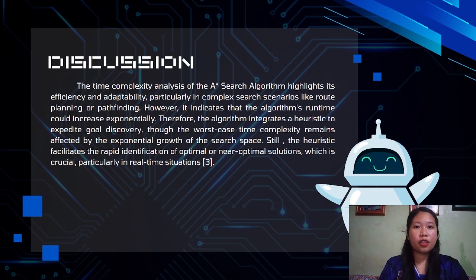However, the algorithm's runtime can still increase exponentially in the worst case, depending on the branching factor, or the number of possible moves from each node, and the depth, or steps to the goal. Despite this potential for high time complexity, the heuristic significantly improves performance by guiding the search more effectively.